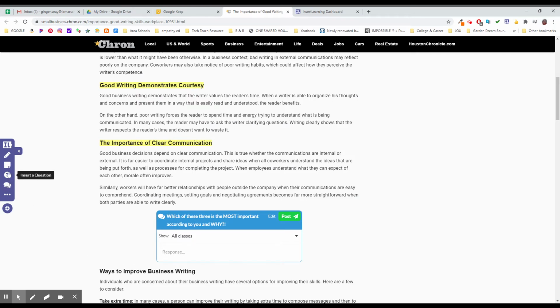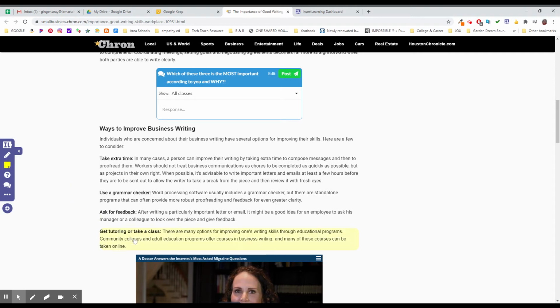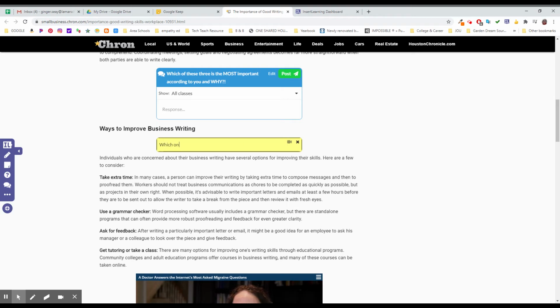I can also insert a combination of things. I could tell them in a sticky note that I needed to have them do something else. I'll do it right here. Or which one of these have we talked about in class?